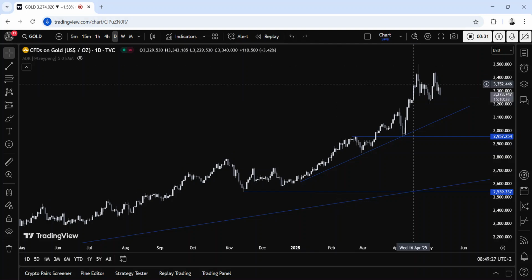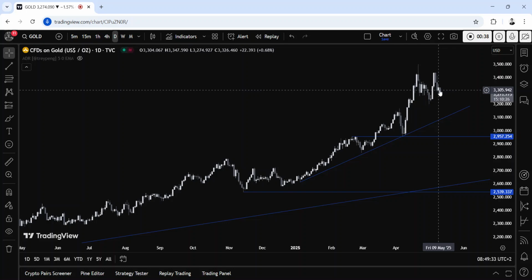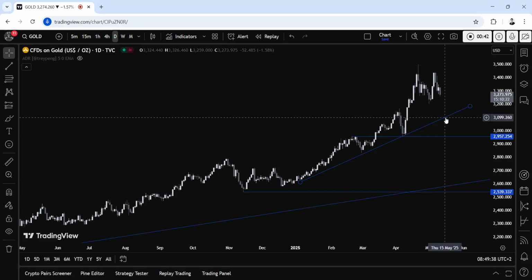Now, the daily chart, we can see that gold continues to pull back amid the positive news on the trade front. From a risk management perspective, the buyers will have a better risk reward setup around this major trend line, while the sellers will look for a break lower to increase the bearish bets into the 2,957 level next.